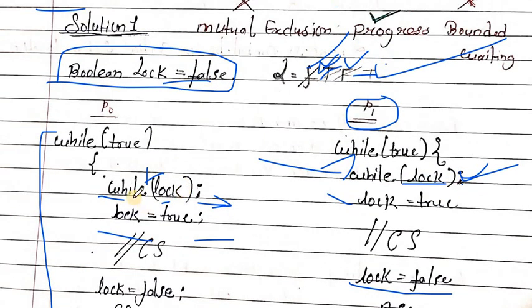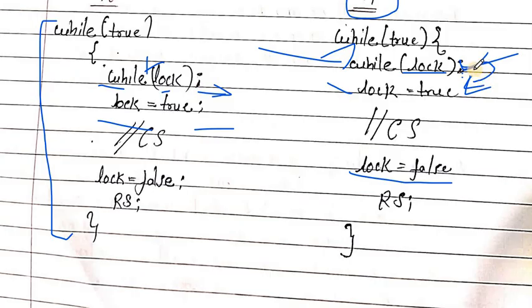Lock is false because the process P0 didn't change the lock. Before changing the lock, it was preempted. So the lock is false. Then the P1 process executes the next line of the while loop, and then P1 is preempted.